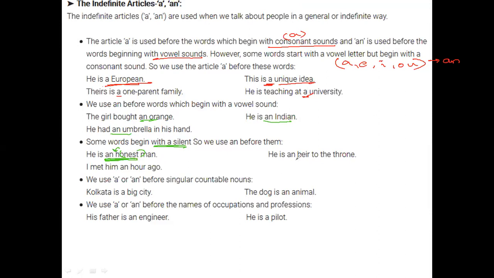All right. Then he's an heir. So here also H is silent, heir to the throne. I met him an hour ago. So here also H is considered silent. Okay. Then again, before a singular countable noun, so Kolkata is a big city and a dog is an animal. So countable nouns, and also in front of occupations and professions. So his father is an engineer and he is a pilot. So that is quite self-explanatory, I guess.